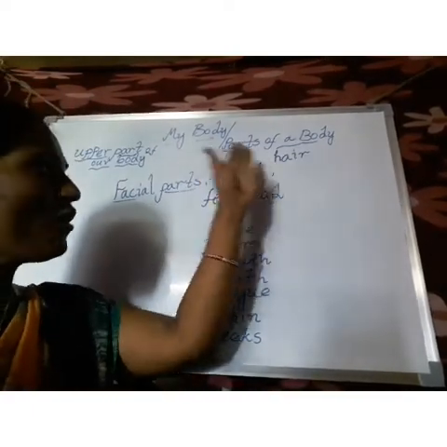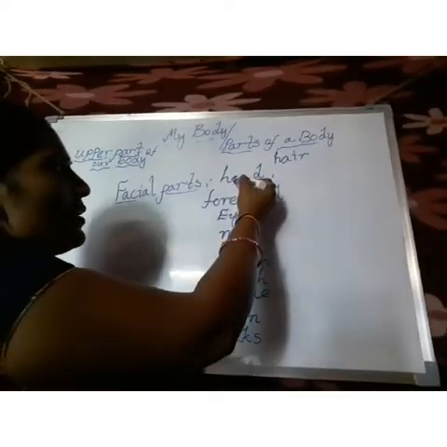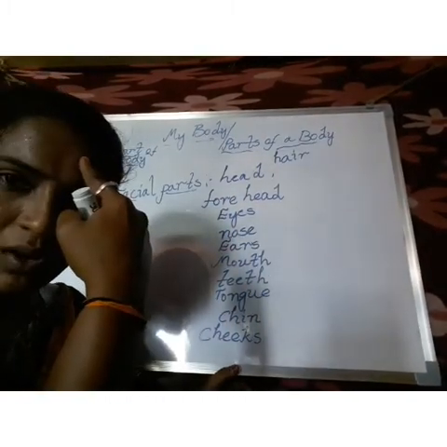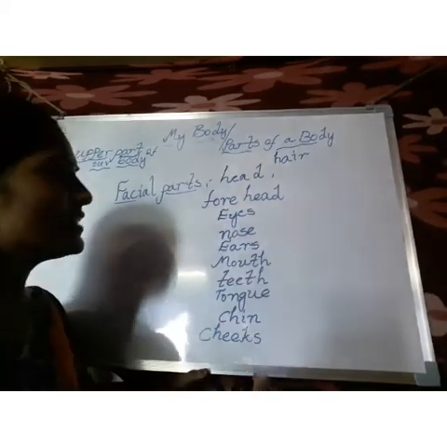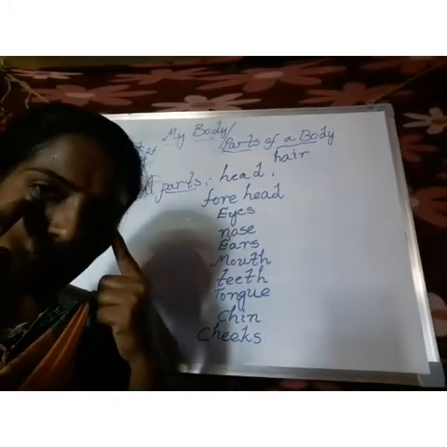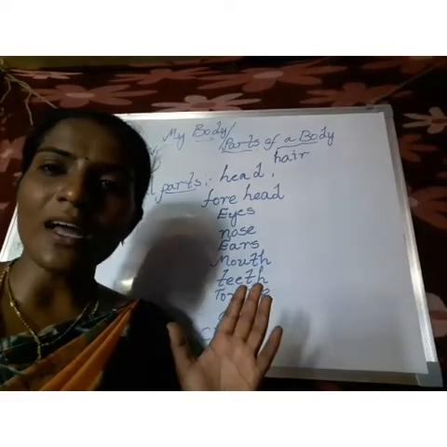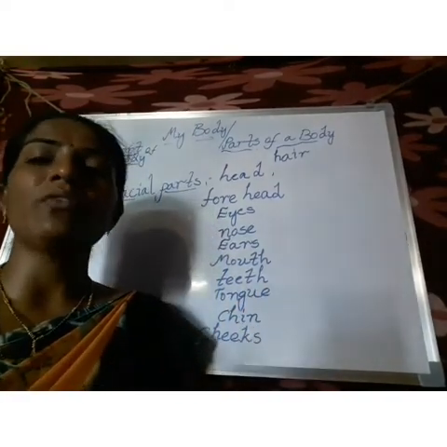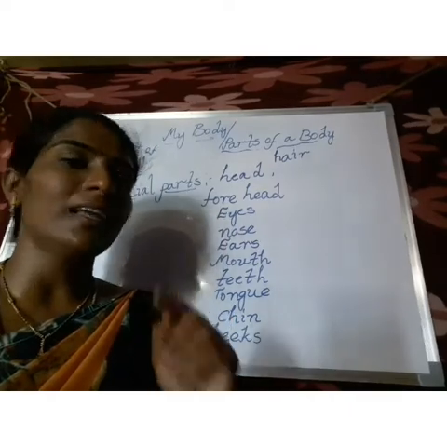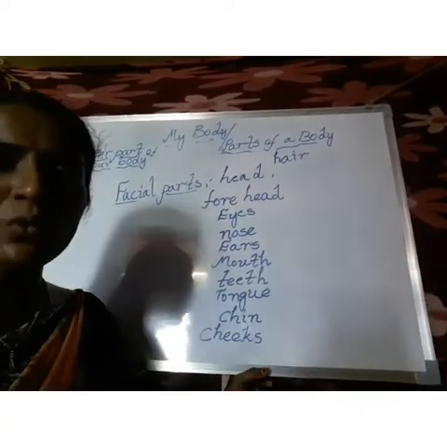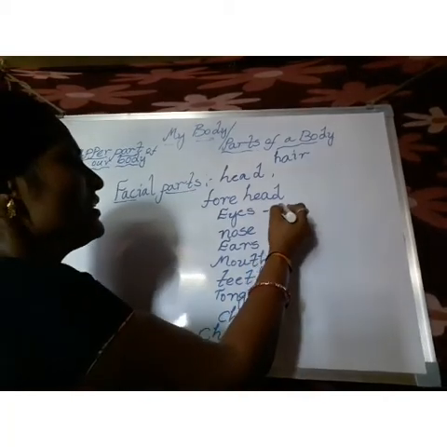Upon our head, and this part we call our forehead, and these are our eyes. Children, one more point: some of the organs are in pairs and some are single. We have two eyes. And what is the use of eyes, children?